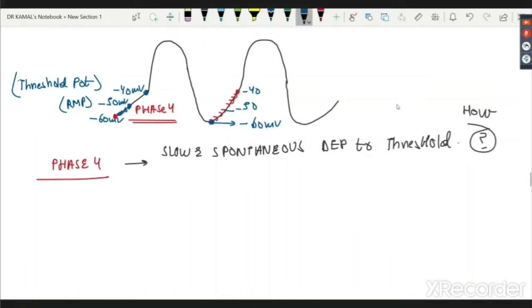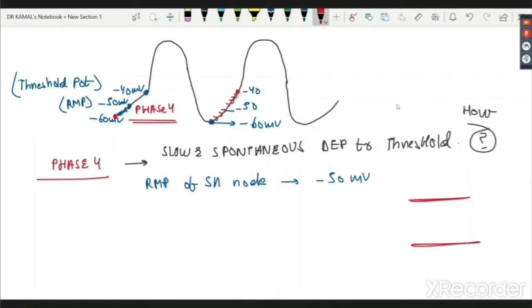So we say at rest, the RMP of the SA node is minus 50 millivolts. At rest, the potassium channels, voltage gated naturally, are open.